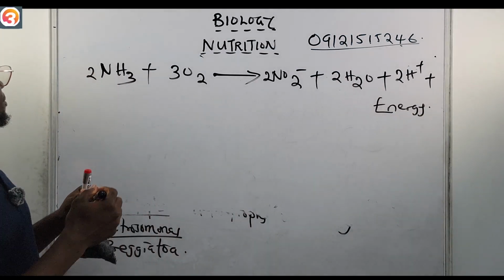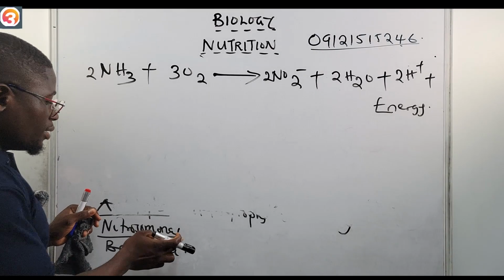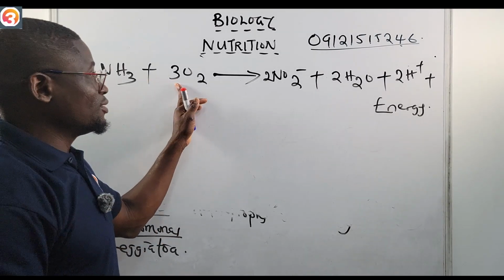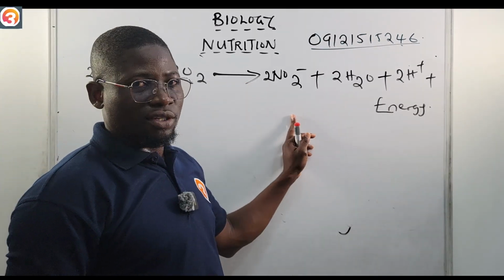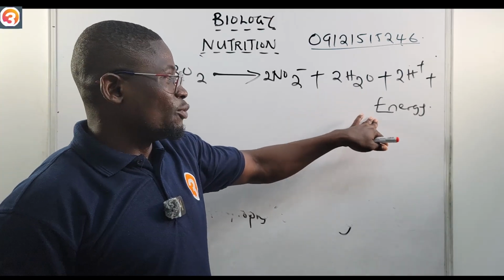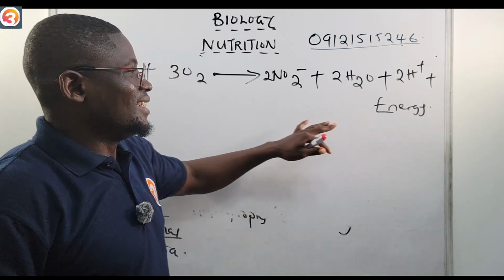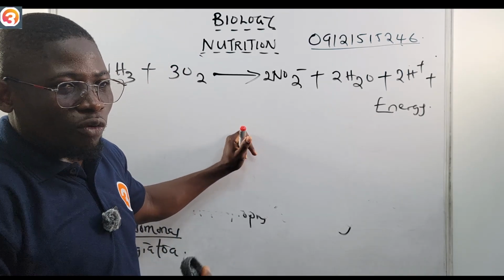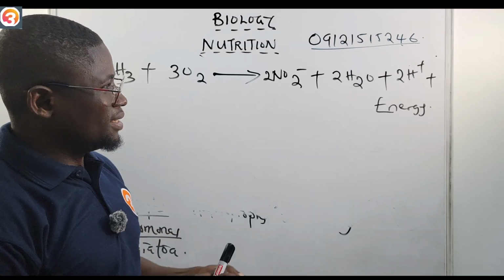All right. So now, Nitrosomonas oxidizes ammonia into nitrite. Okay. Then there's a release of energy. It is this energy that is used for its growth. Okay. So please take note of that.